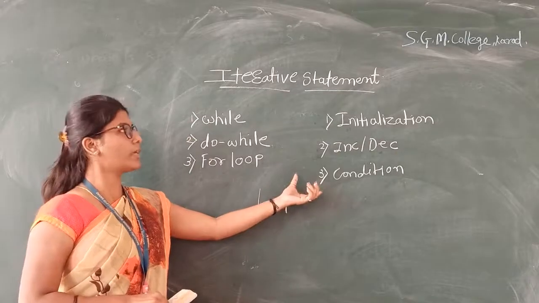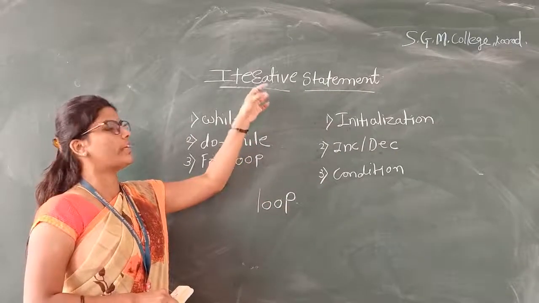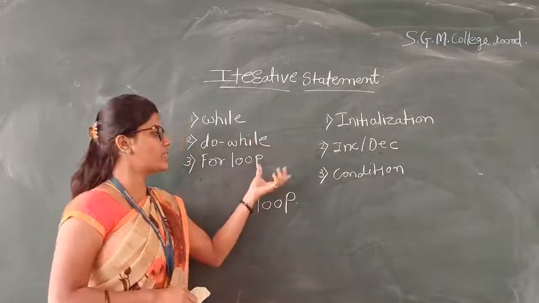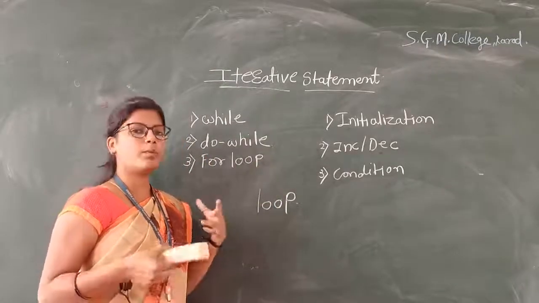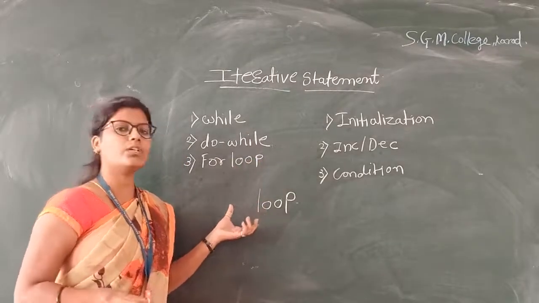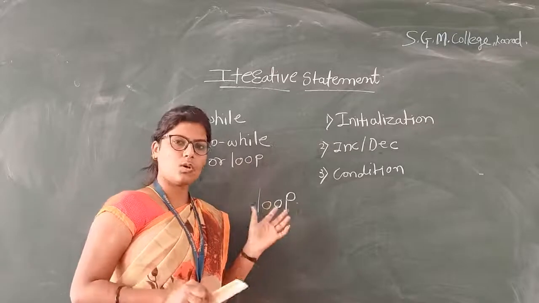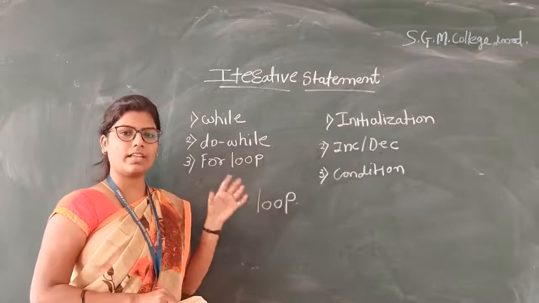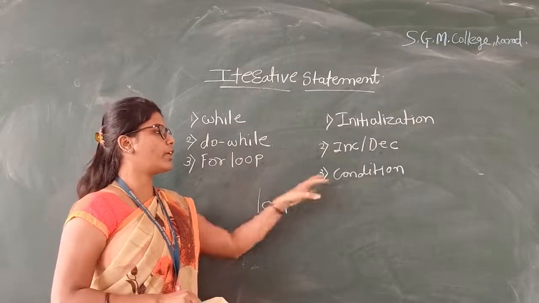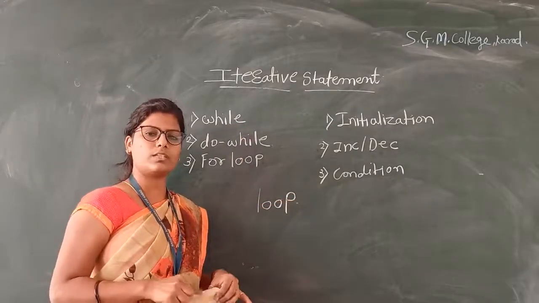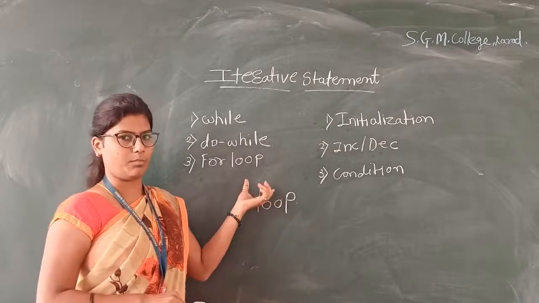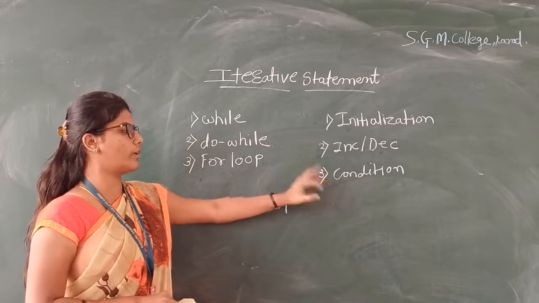Third, in an iterative statement we execute the statements repeatedly, but the question is at what point the execution will stop. So we need to give a condition, and at that time the loop will be terminated. If we do not give the condition, then the loop will execute repeatedly an infinite number of times. So these points are important.